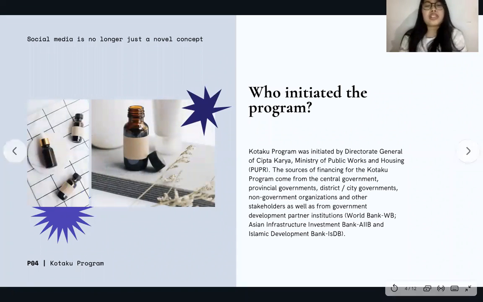Okay, so the sources of financing for the Kotaku program came from the central government, provincial government, district or city government, non-government organization, and other stakeholders, as well as from government development partner institutions. Next slide, please.